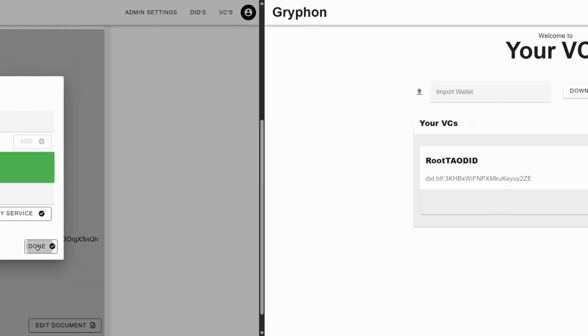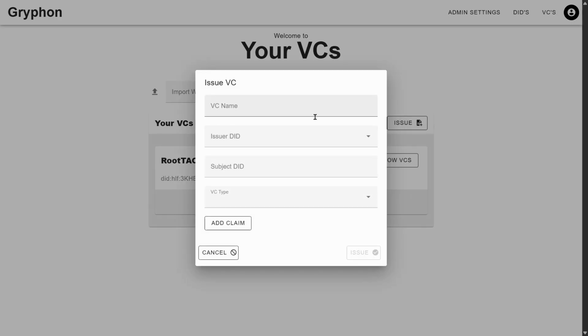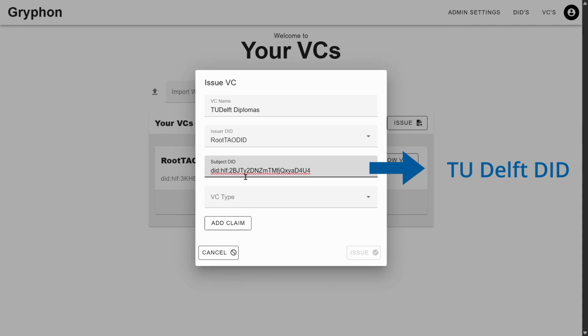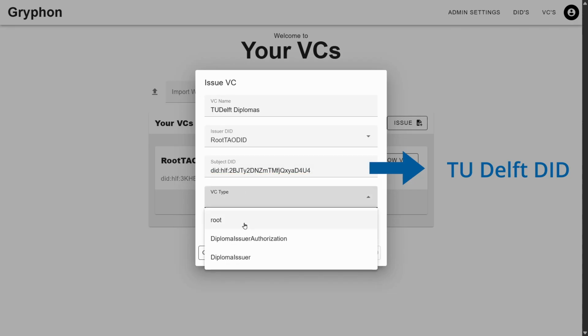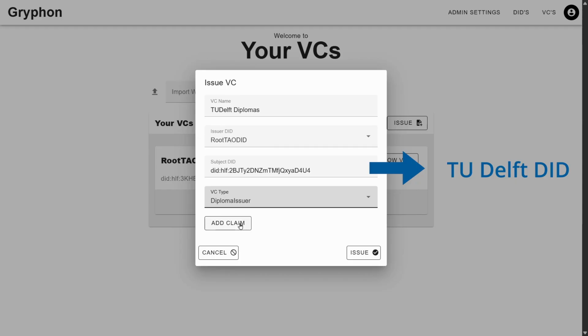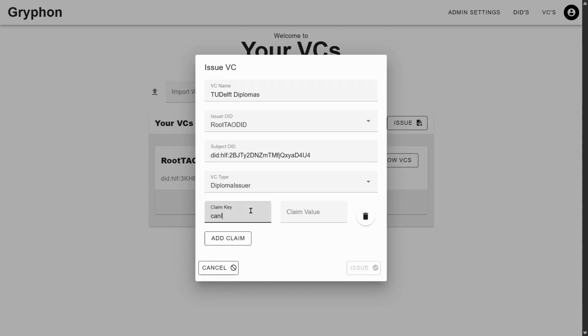Now that I am authorized to issue VCs of type diploma issuer, Dutch universities such as TU Delft can request the authorization to issue diplomas by providing their DIDs to me. I issue a VC of type diploma issuer to TU Delft, making sure to add the claim "can issue bachelor diploma" and send it to the university.